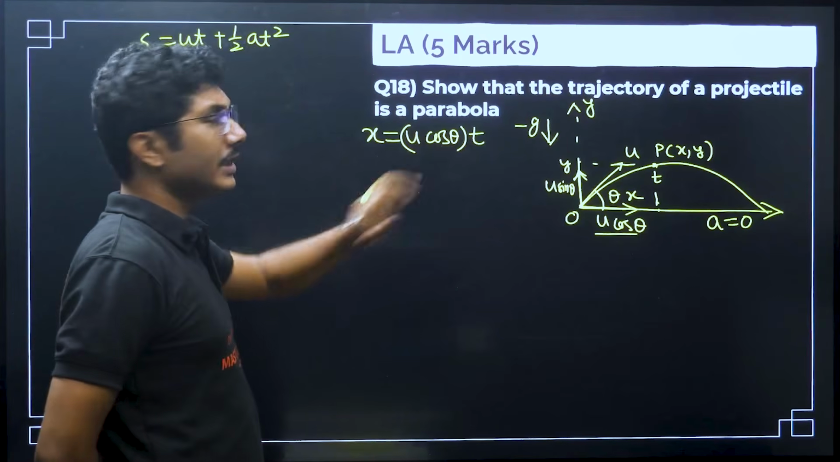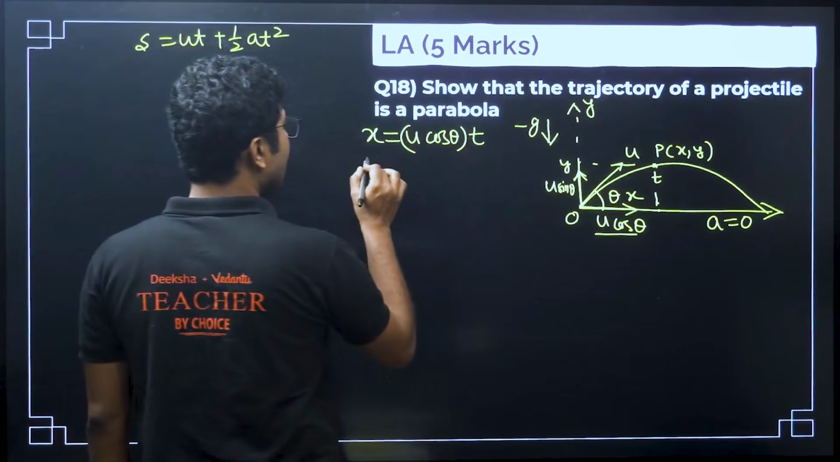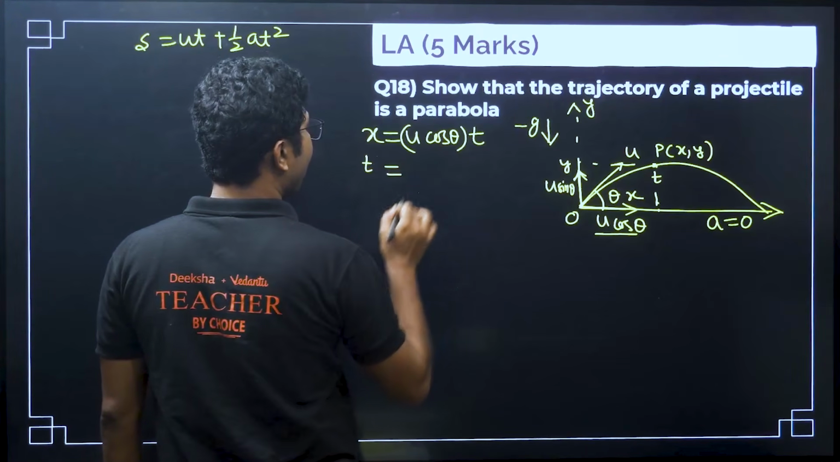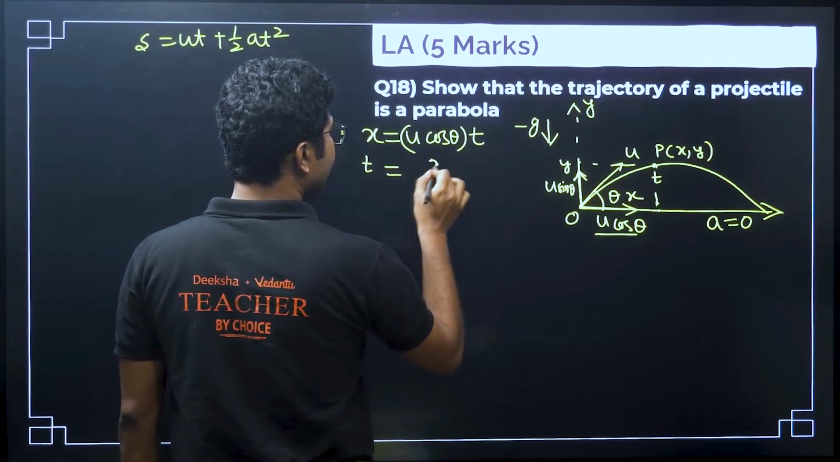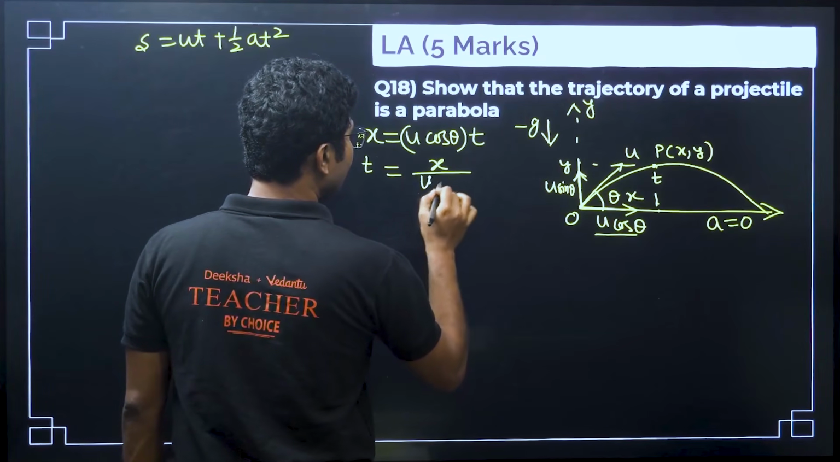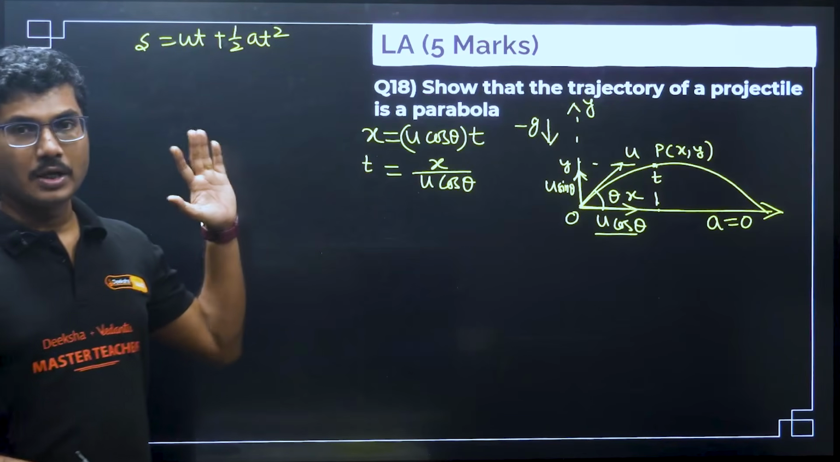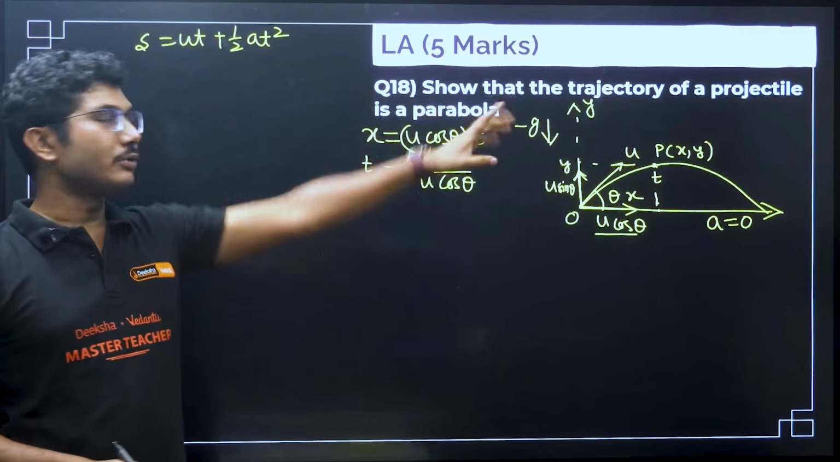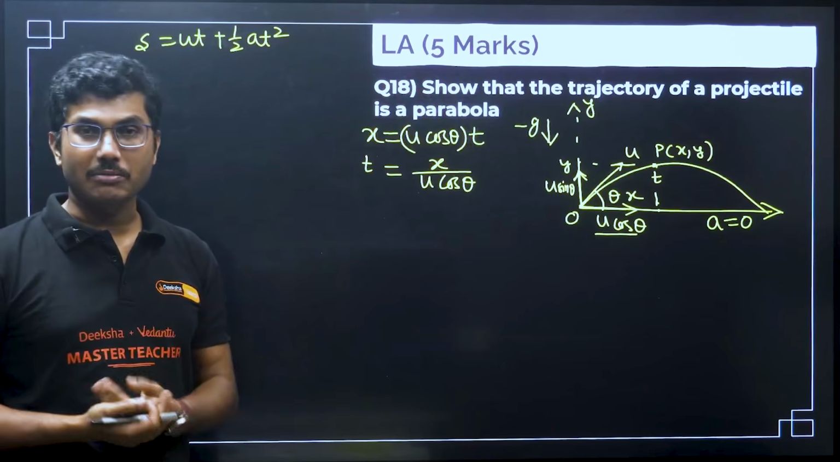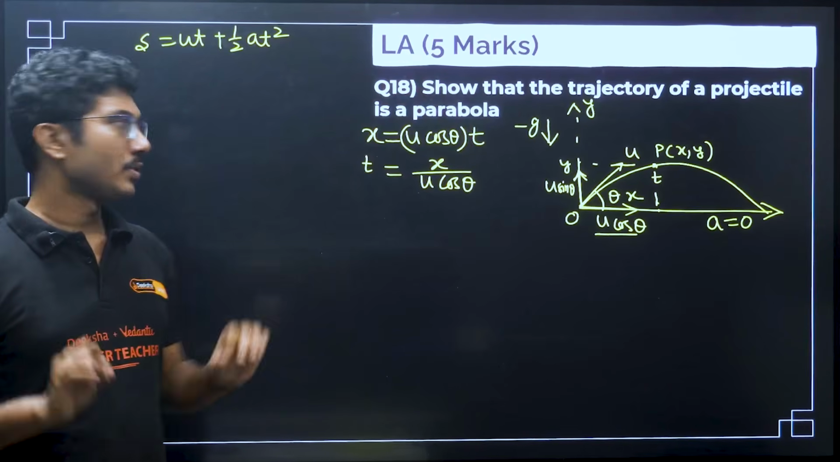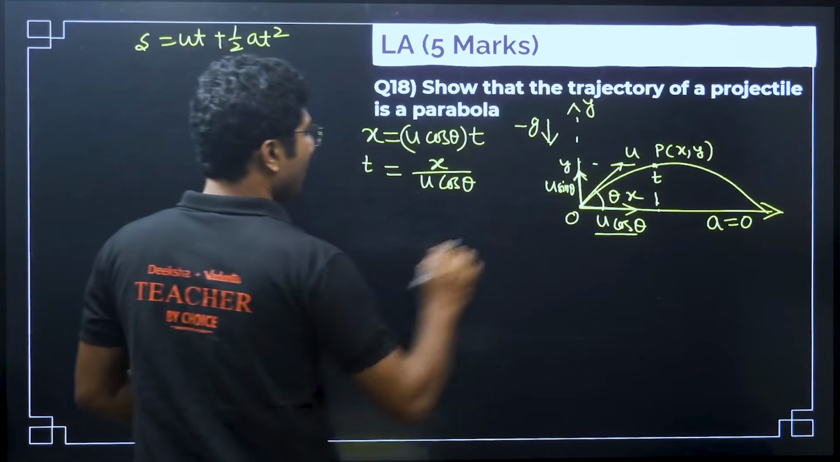So, x coordinate we have calculated. From here we will find the time t. So, t equals x by u cos theta. Now, remember that this time is a random time. This is not the time taken to reach the highest point or the total time of flight. This is a random time.